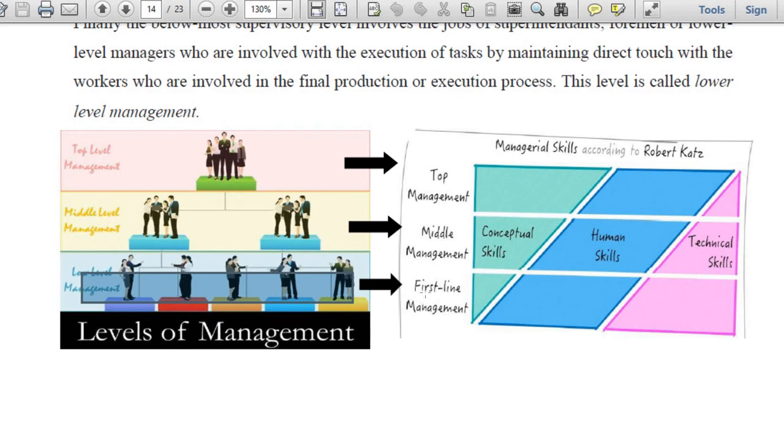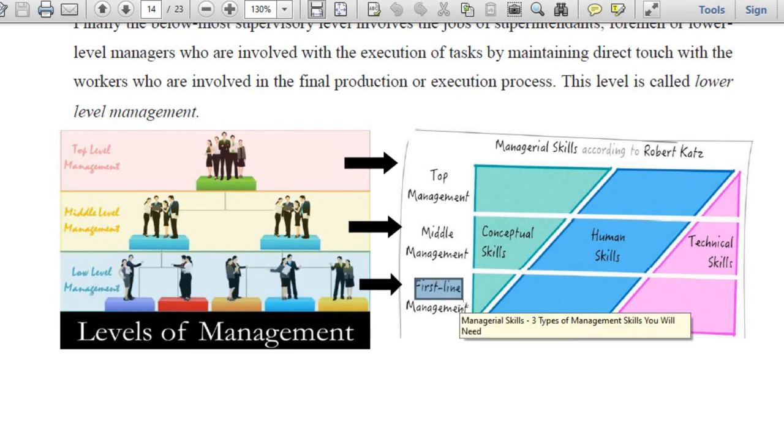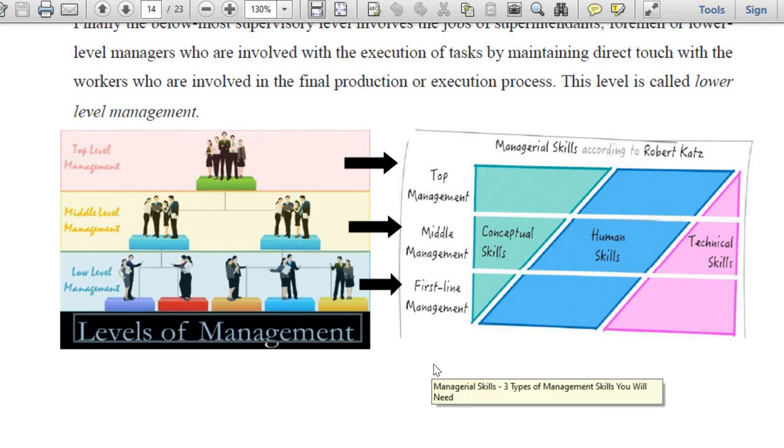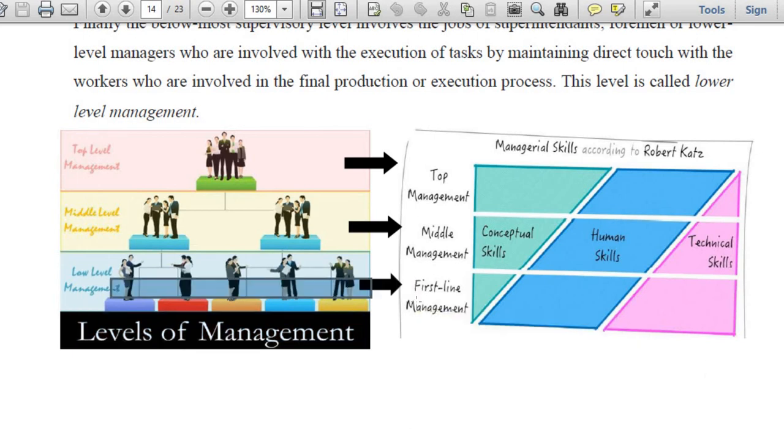Why are they called first line management? Because they are at the bottom line of management. Below them you will not find any level of management. The level of management ends with them. Below them you will find only non-managerial staff who are going to be managed by this lower level management. And managing non-managerial staff is really very difficult, because these people are generally a little raw.